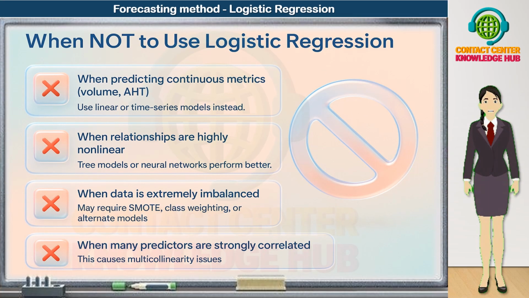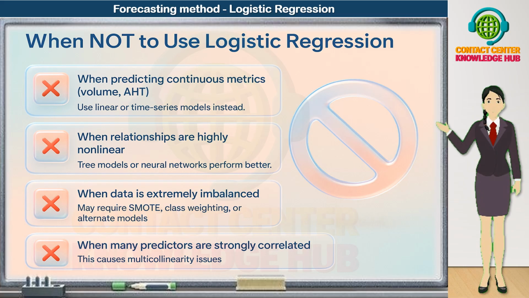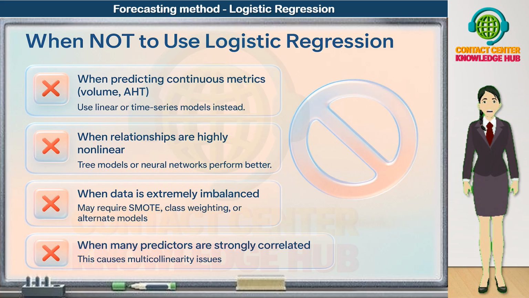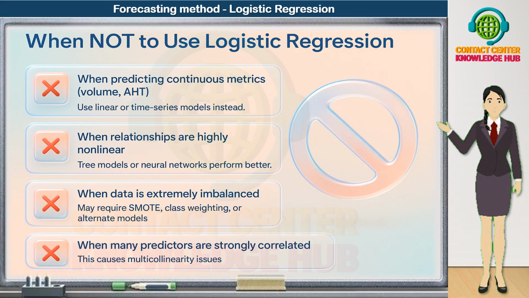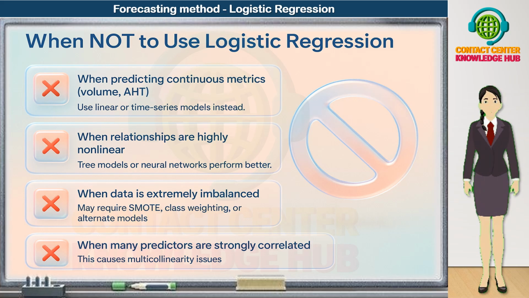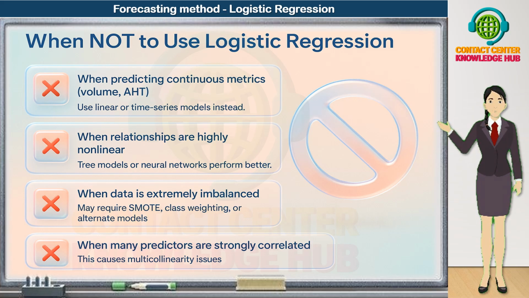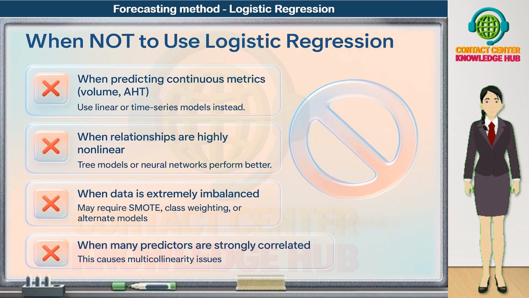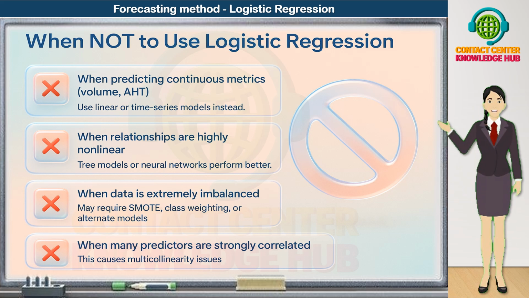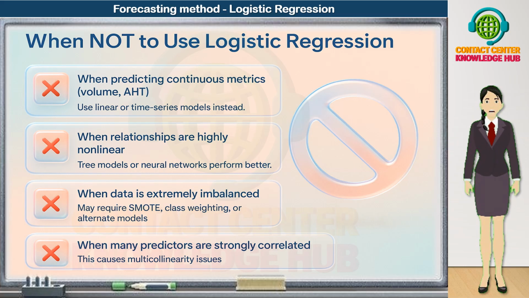We've seen where logistic regression works well. Now let's be clear about when not to use logistic regression. First, do not use logistic regression when you're predicting continuous metrics. If your target is call volume, AHT, revenue, handle time, or any continuous number, logistic regression is the wrong tool. In those cases, you should use linear regression or time series models instead.